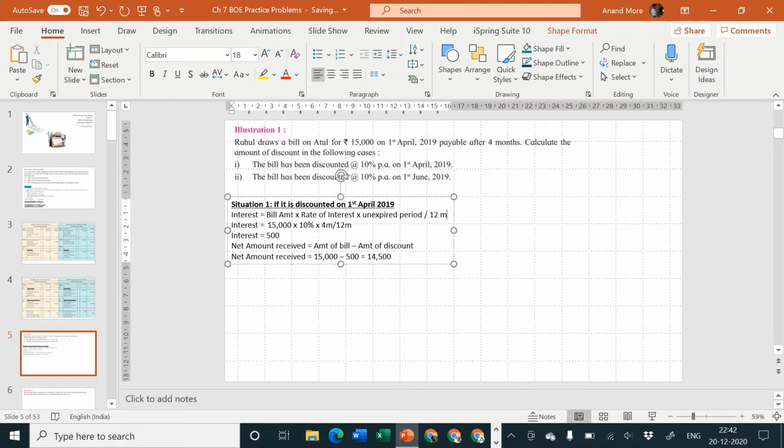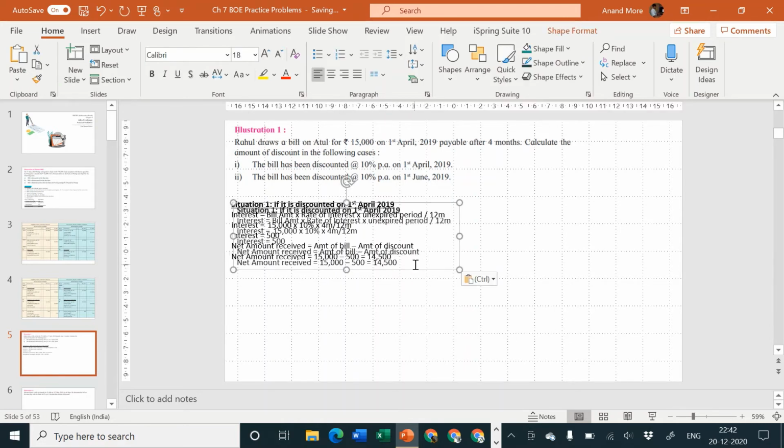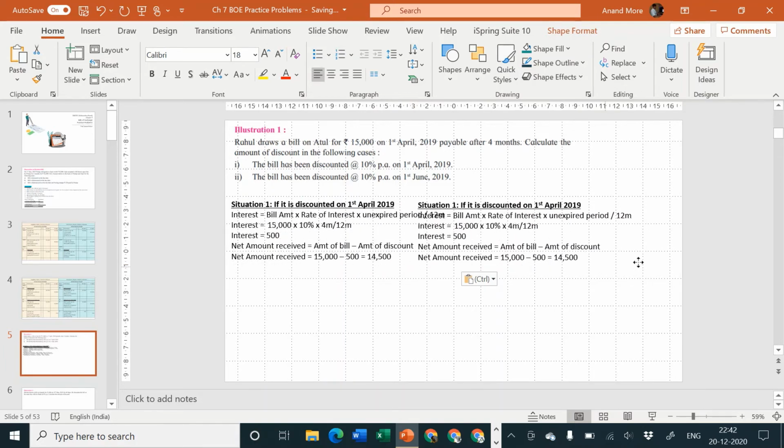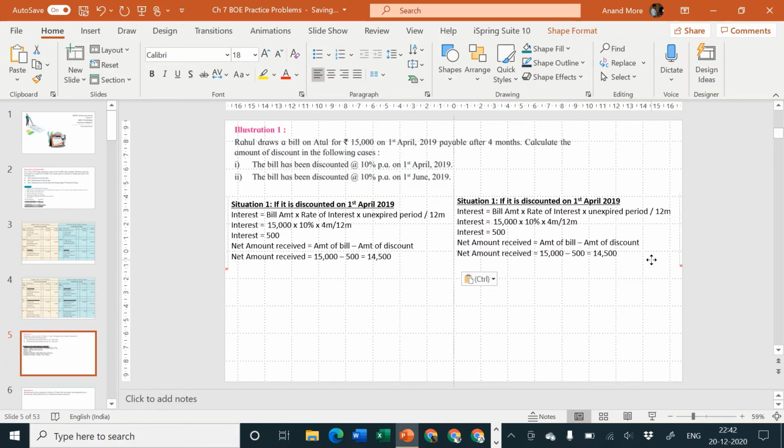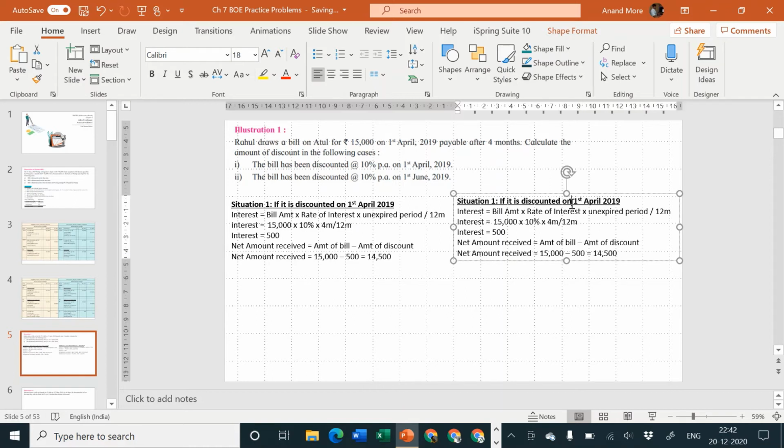Okay, very nice. Let us consider second situation. What is the second situation? If the bill is discounted on which date? If the bill is discounted on 1st of June, not 1st of April, but 1st of June.